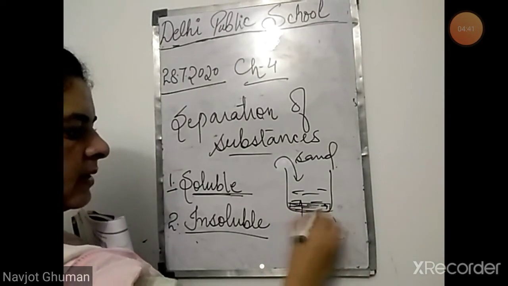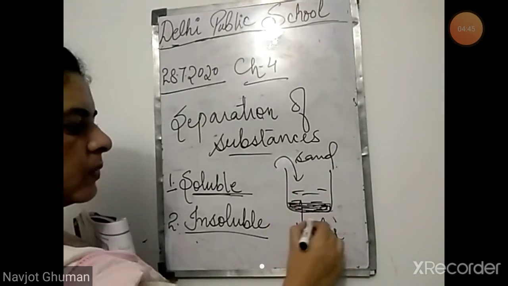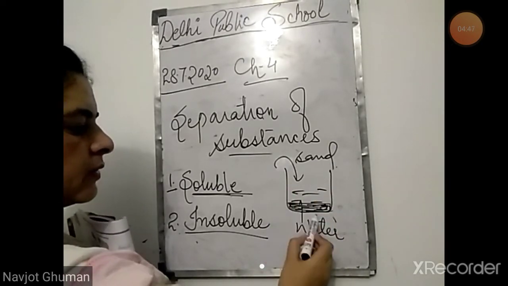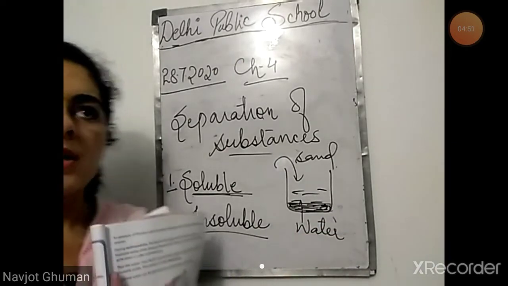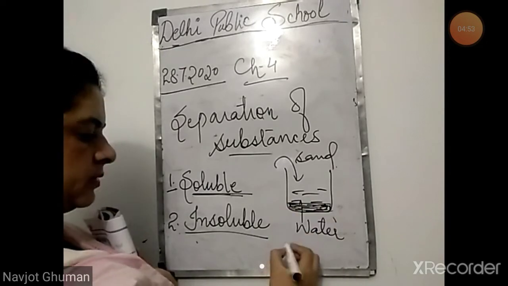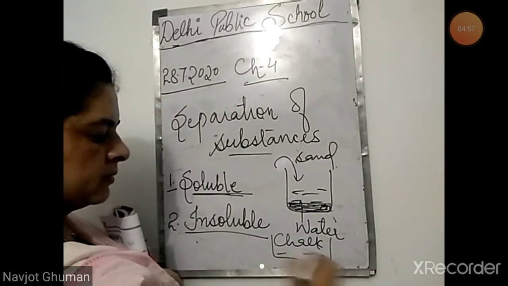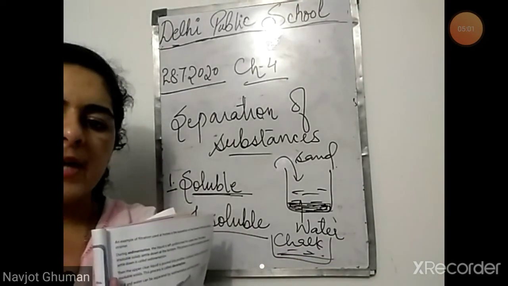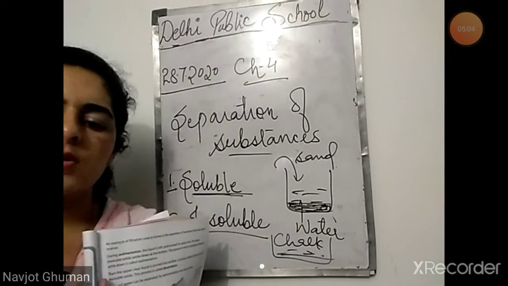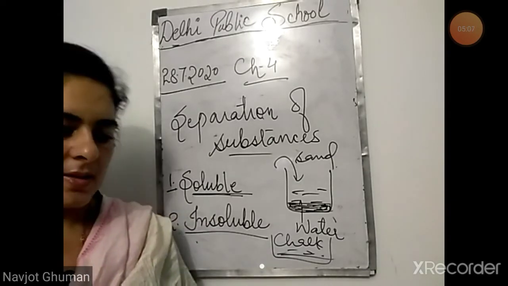Take sand, mix it in water. You will see it will sediment down at the bottom. It will not dissolve in water. So those are insoluble substances. Next example is chalk. Chalk also doesn't dissolve in water. It also settles down. That is also an insoluble substance. Substances that do not dissolve completely in the solvent are called insoluble substances.